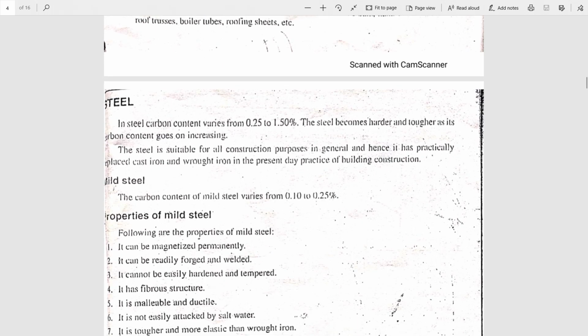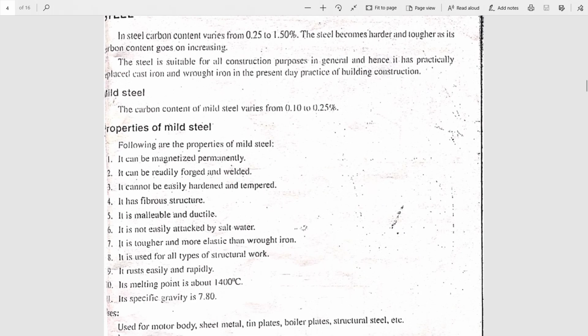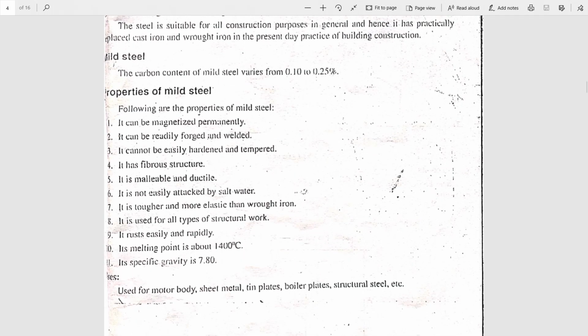Now we'll move towards the third ferrous metal, that is mild steel. Mild steel has a carbon content of about 0.25 to 1.50%. Sometimes the carbon content may vary from mild steel to hard steel, about 0.10 to 0.25%. So let us see the properties of mild steel.